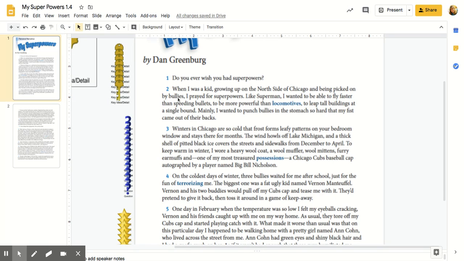So when you're reading this, you can read it and then move the marker wherever you have that question or wherever you have that thought. All right, and be prepared to share a couple of these places that you marked in your text with your group. If you have any questions, please raise your hand or send me a message in the chat box.